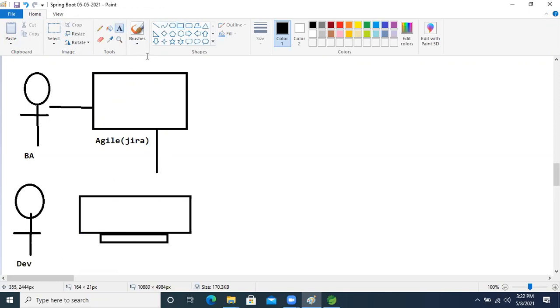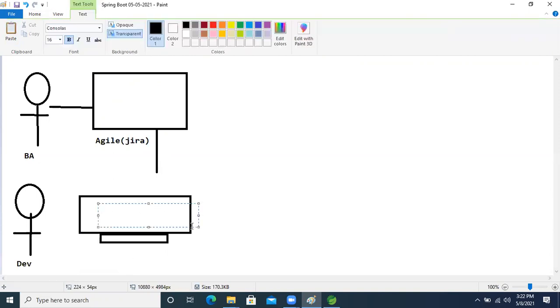And in the developer machine, what will happen now? The developer will write the code and the developer will perform unit testing.